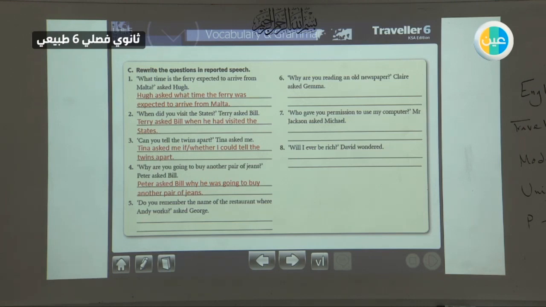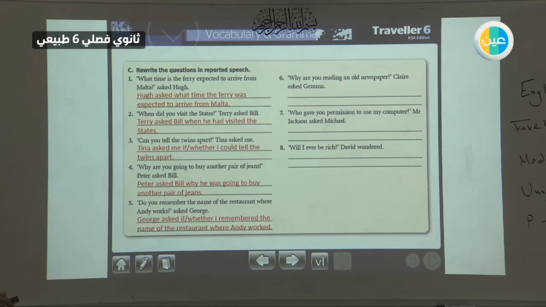Do you remember the name of the restaurant where Andy works? This is a yes/no question, started with do. George asked, yes/no question, so if or whether, then you is going to be I. I remembered the name of the restaurant where Andy worked. Present, here we have past. Remember, then remembered. Okay.